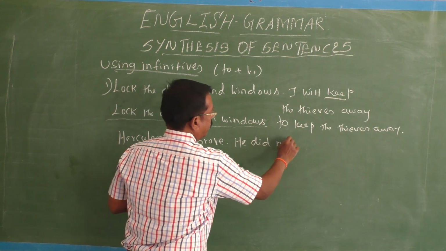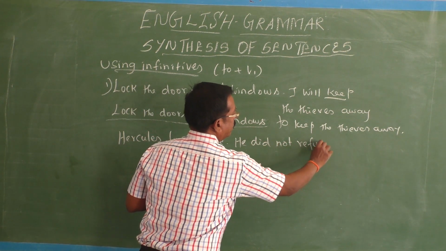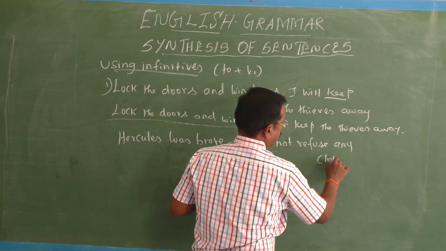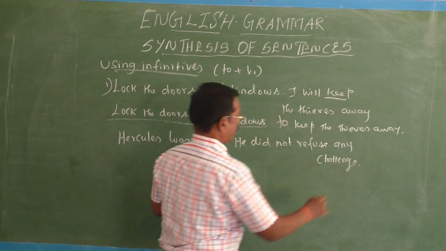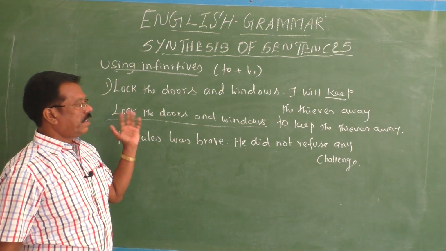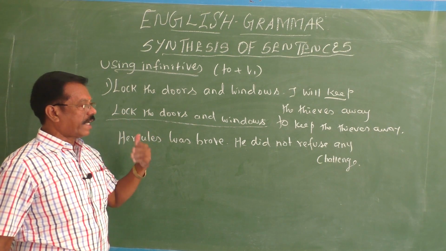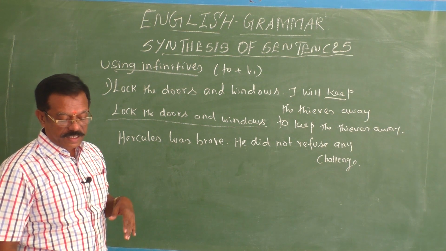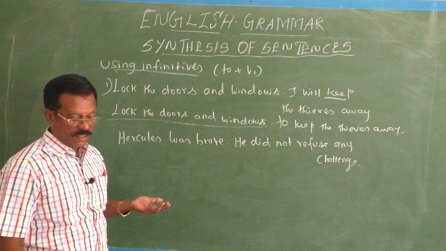Hercules was brave, one simple sentence. He did not refuse any challenge, another simple sentence.